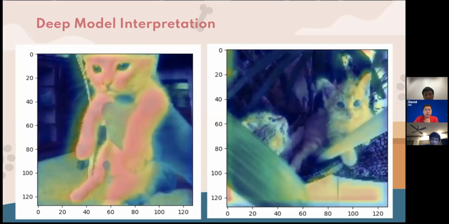So here's the heat map. As we can see, the deep model explanation provides another perspective. For most of the samples, like the left one, the pet itself is the most important factor of the popularity of the image. However, if the pet is too small, like the right picture, we found that the background may have a high correlation with the output. We believe that background is a distraction and will have a negative impact on the popularity.